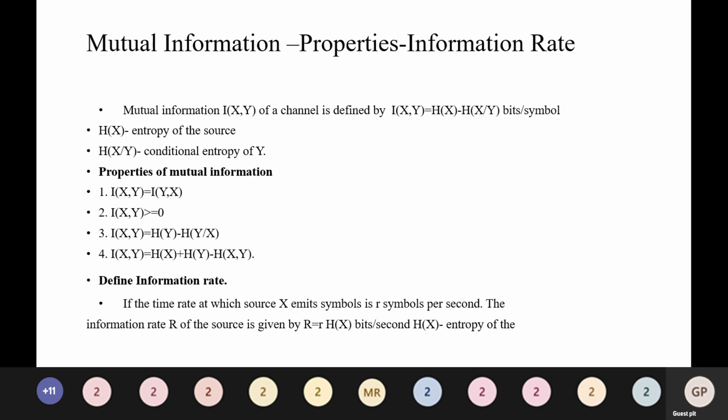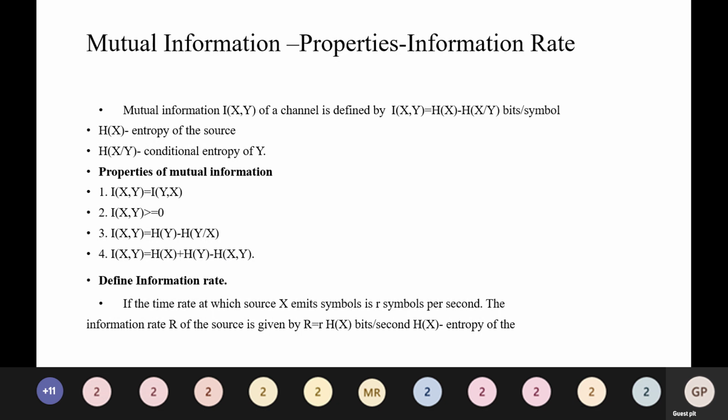Properties of mutual information. First, I(X,Y) = I(Y,X). Second, I(X,Y) is greater than or equal to 0. Third, I(X,Y) = H(Y) - H(Y|X). Fourth, I(X,Y) = H(X) + H(Y) - H(X,Y).